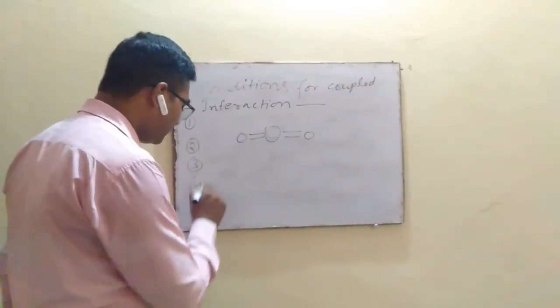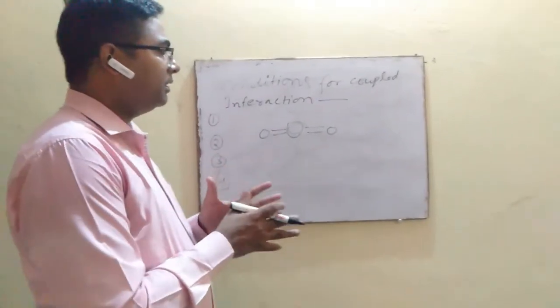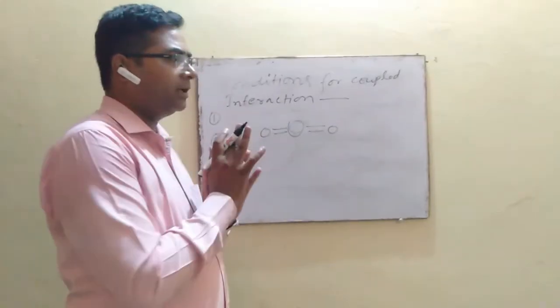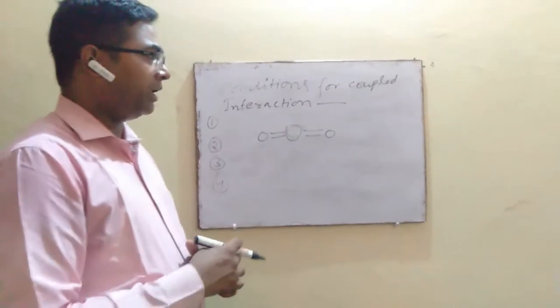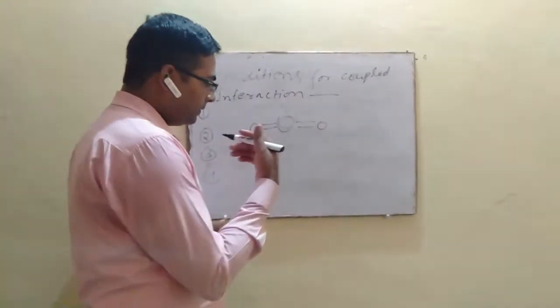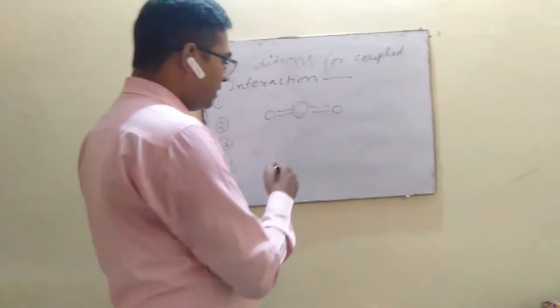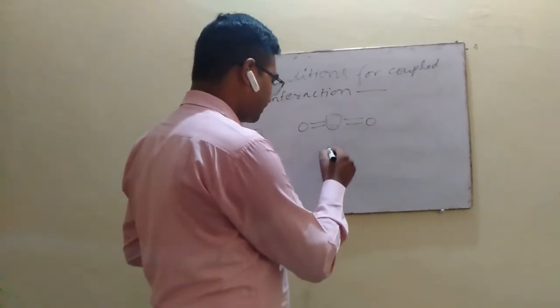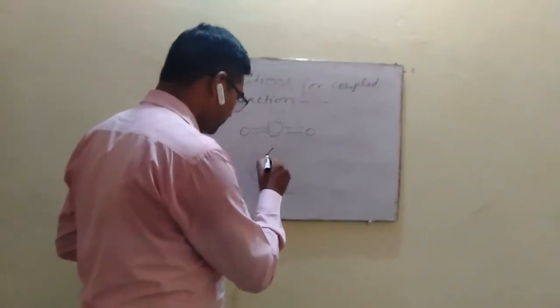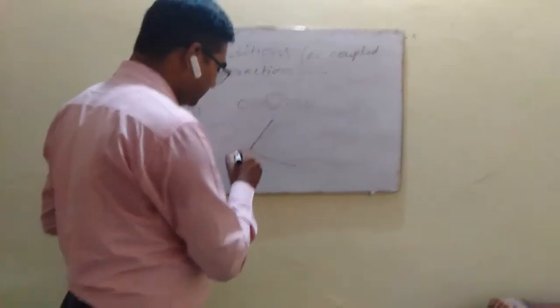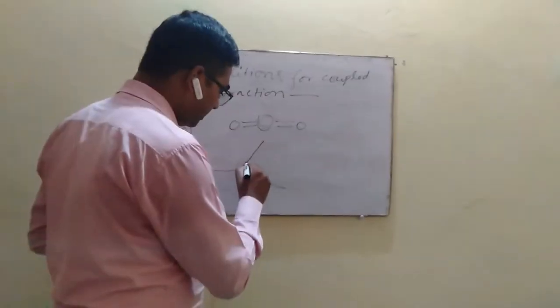Point number 4, interaction between a fundamental stretching vibration and a bending vibration occurs if the stretching bond forms a side of the changing angle.